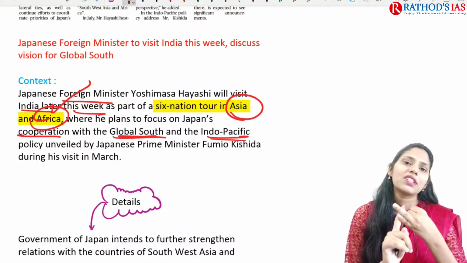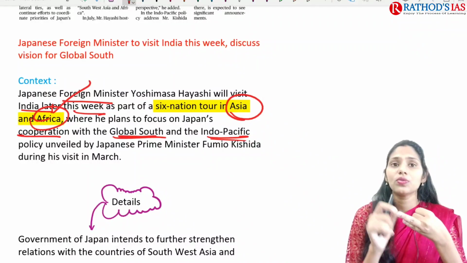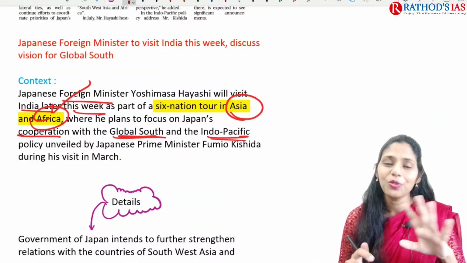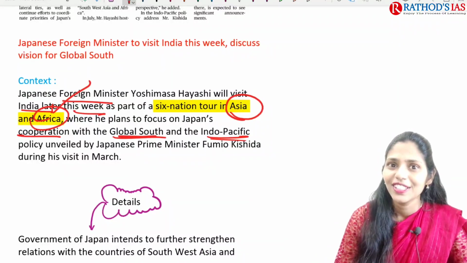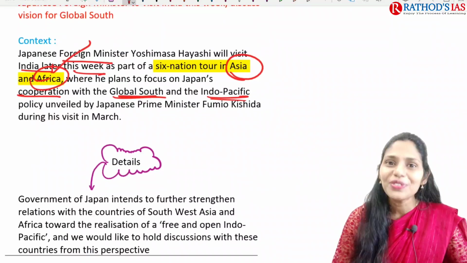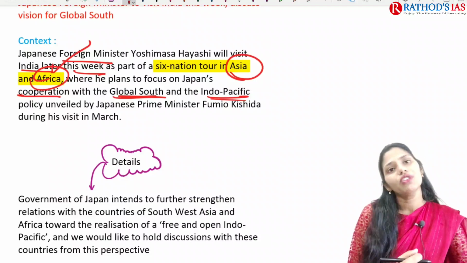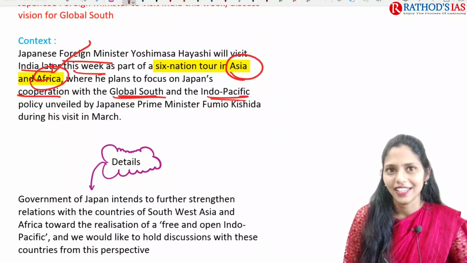I gave you one question: you have to give me the reasons why Japan is important for India. So let me know the answer. Don't forget about this; at least try to think. Use your brain, start using your brain. Whenever you start using your brain and thinking, you will get new ideas daily.